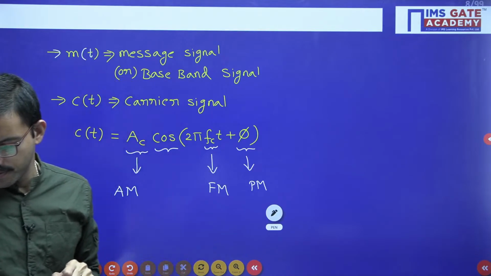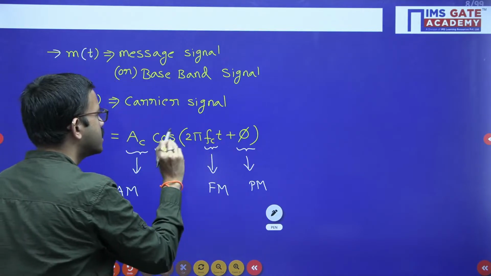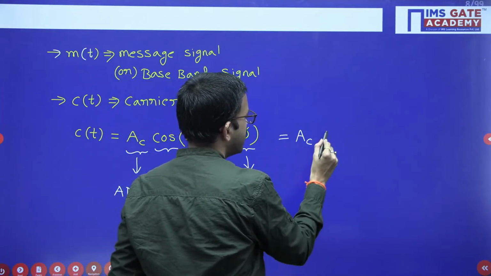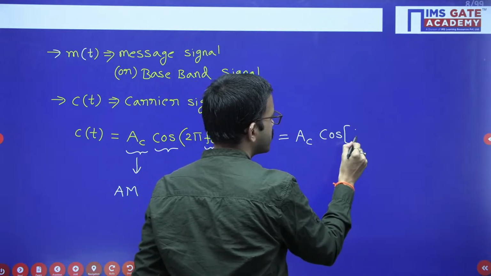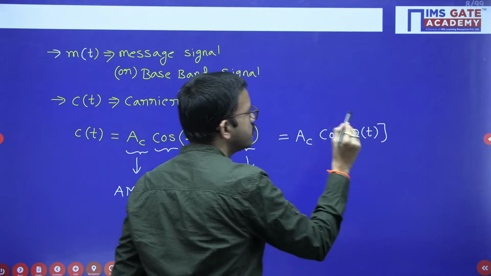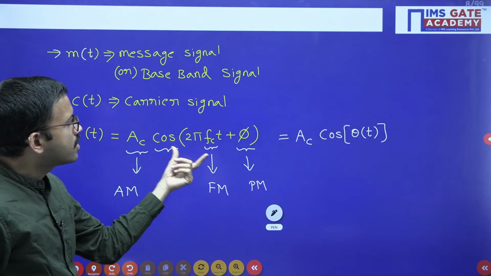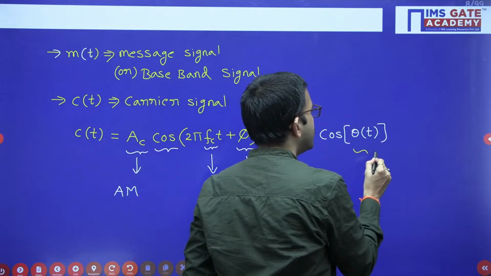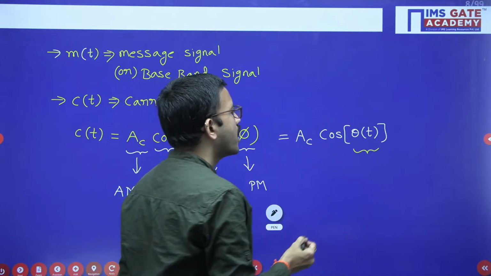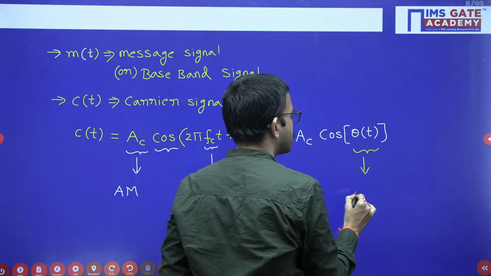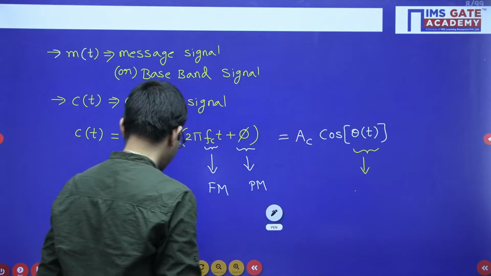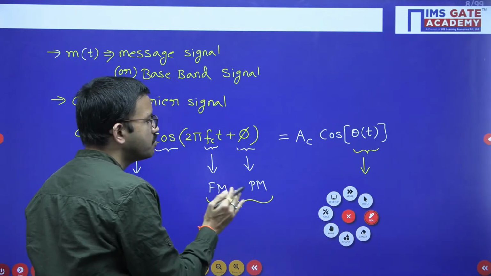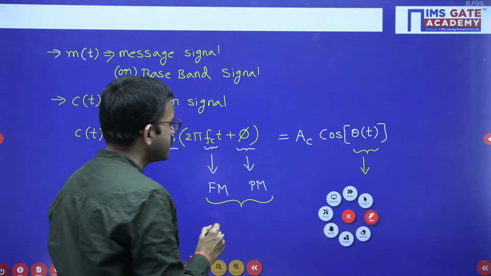Whatever cos signal I have considered, for easy understanding I am representing like this: A_c into cos of theta of t. A_c is the amplitude as it is. This entire term I have represented as theta of t. So theta of t is like an angle term, and accordingly we can call it angle modulation. So FM and PM, that means frequency modulation and phase modulation, together we can call angle modulation.